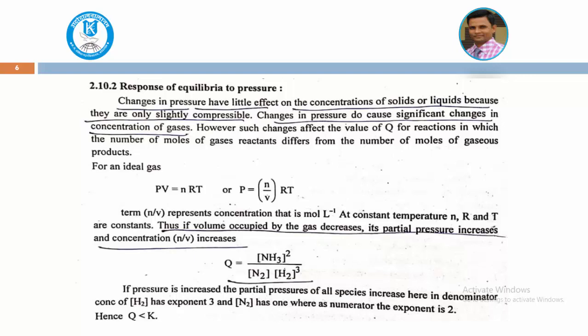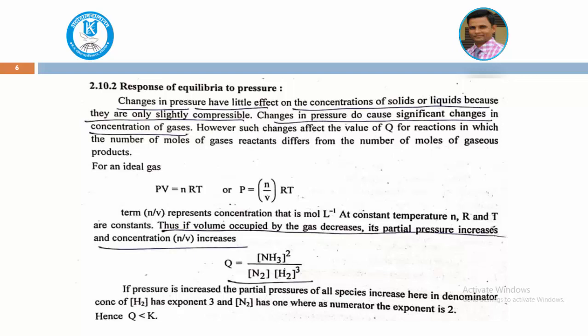However, such a change affects the value of Q, the quotient, at equilibrium, where the number of moles of gaseous reactants differs from the number of moles of gaseous products. As we know, for an ideal gas, PV = nRT, or rearranged, pressure equals n/V times RT, where n/V is nothing but the concentration. The concentration can be expressed in moles per liter at constant temperature.